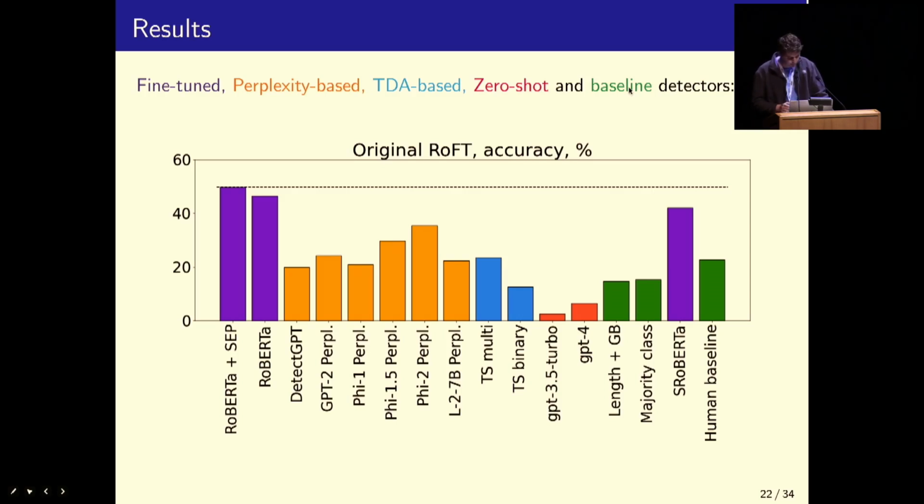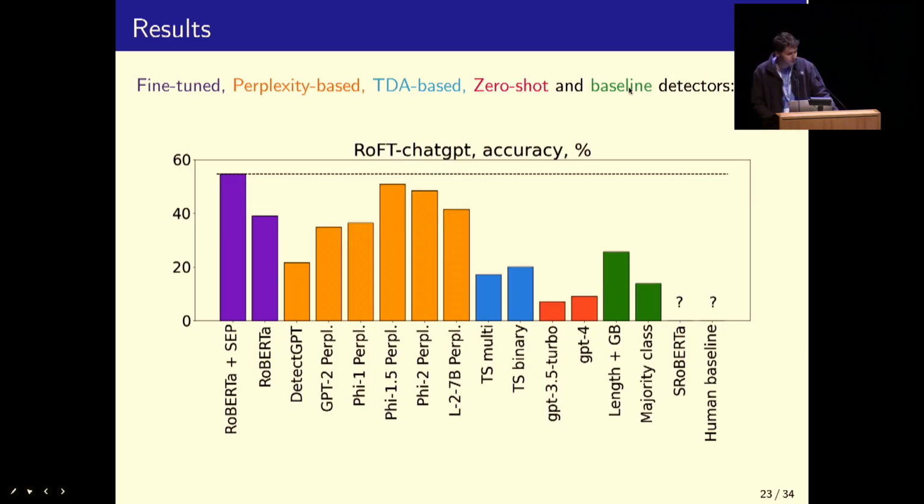These are the bars in blue, and they are TS, which stands for time series, because we use a sliding window over the tokens in order to detect at which point the intrinsic dimensionality changes. ChatGPT and GPT-4 really just can't do this task, and they actually do much worse than even just the modal prediction. And S-RoBERTa is similarly a transformer trained to output the label directly. This is from previous work.